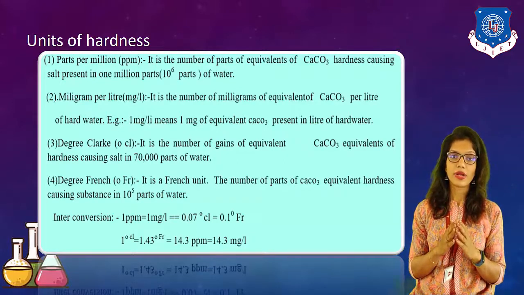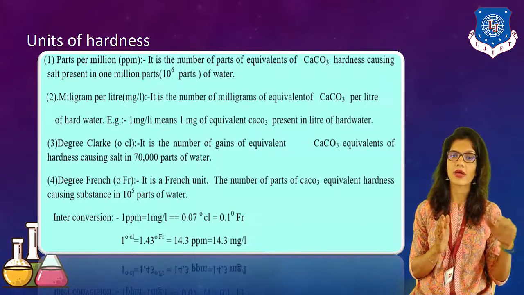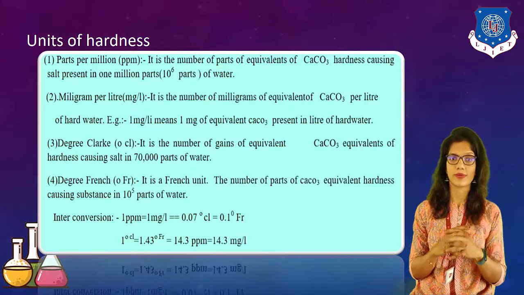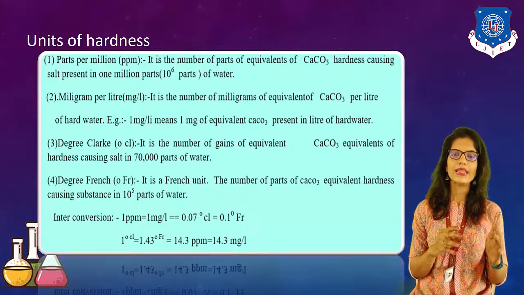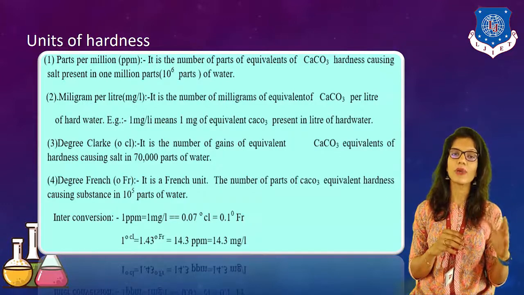And 1 mg per liter is equal to 0.07 degree Clark. Now 0.07 degree Clark is equal to 0.1 degree French. In this manner we can say that 1 degree Clark is equal to 1.43 degree French, which is equal to 14.3 ppm, which is equal to 14.3 mg per liter.